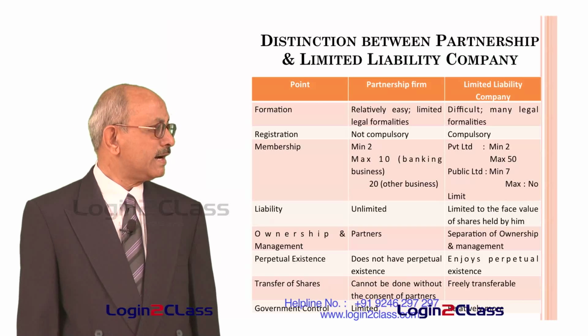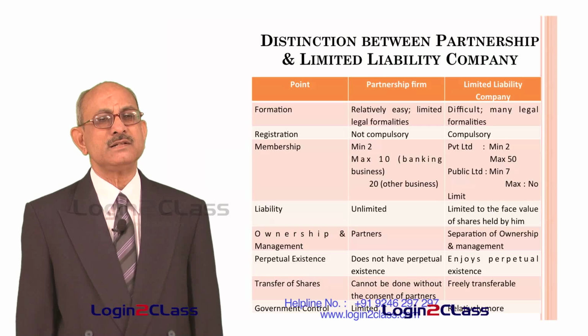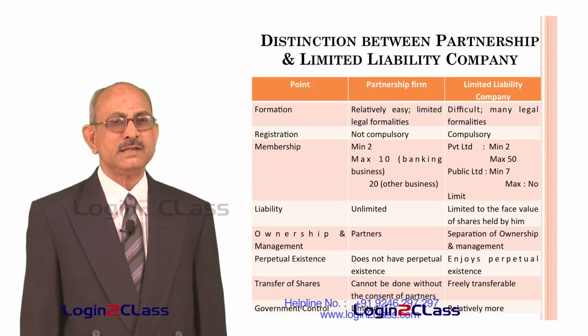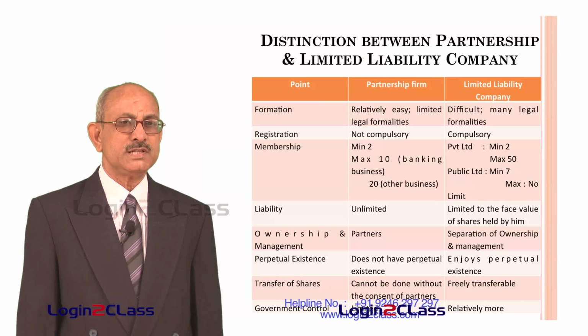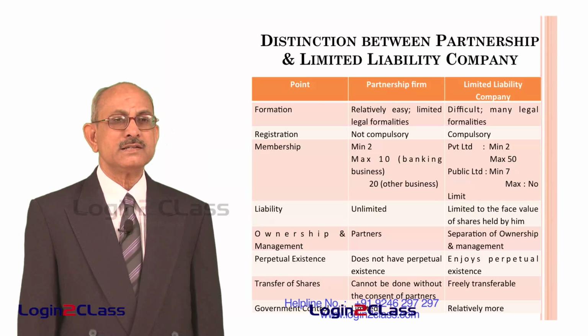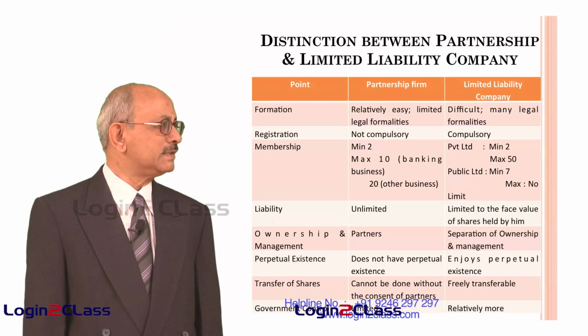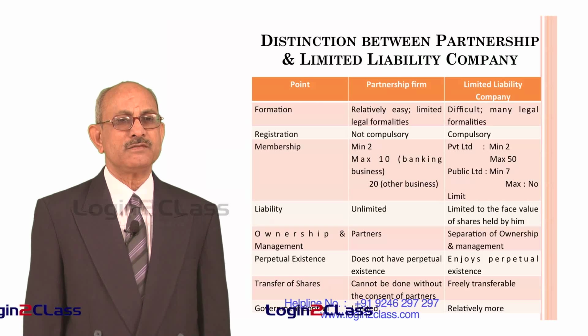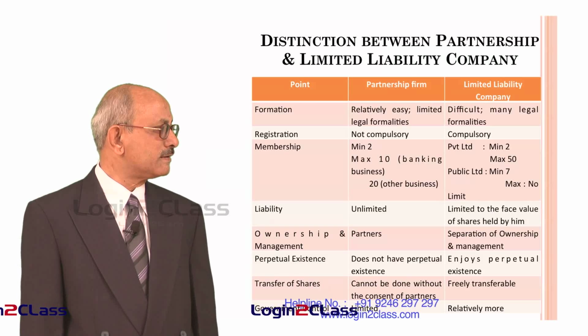And as far as ownership and management is concerned, normally in the case of a partnership firm, the partners themselves manage, they are also the owners. So there is no distinction between ownership and management in the case of a partnership firm. Whereas normally in the case of a company, there is separation of ownership and management. Management will be different from the members, that is the shareholders.